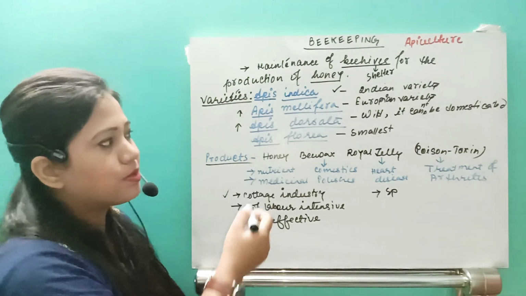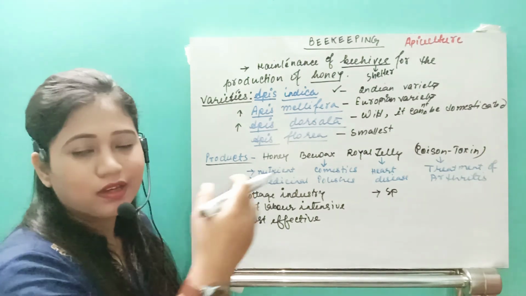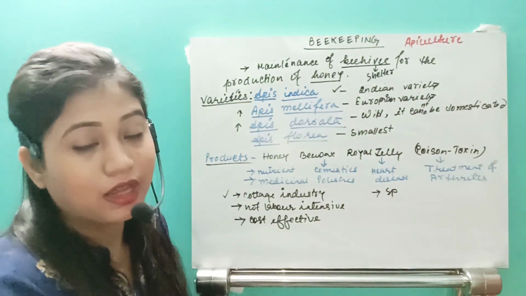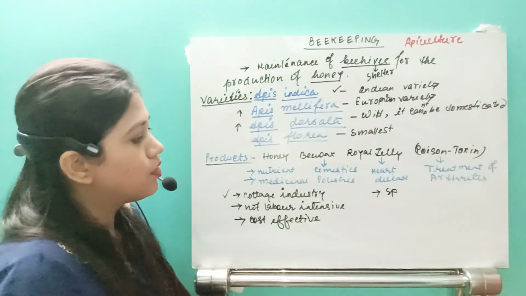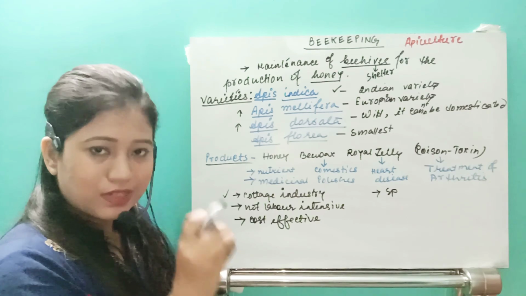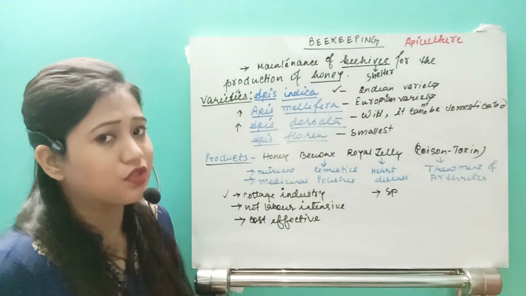If it is Apis dorsata, also it is not possible. They will fly away and make their beehive somewhere else in the rocks or in tall trees, right? So the selection of species is very much important.